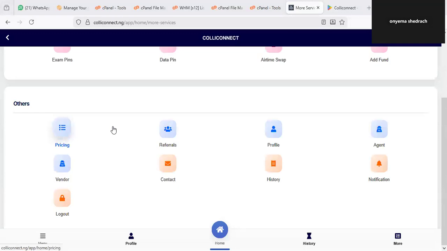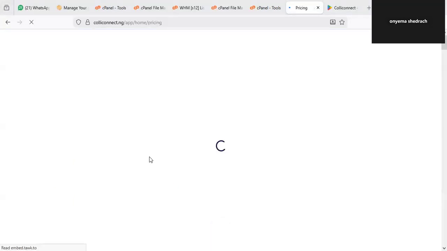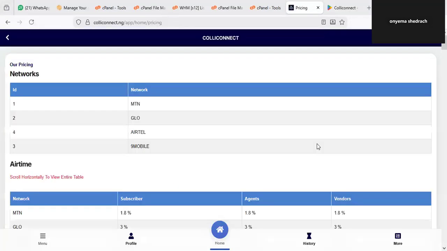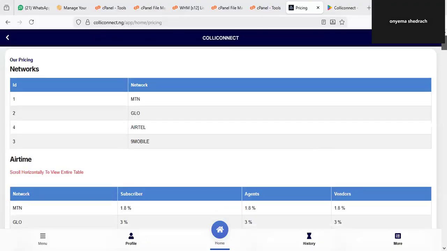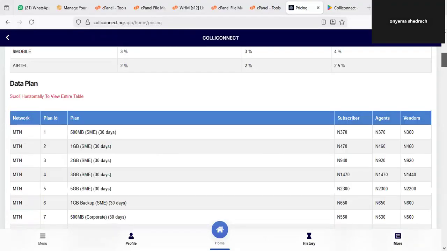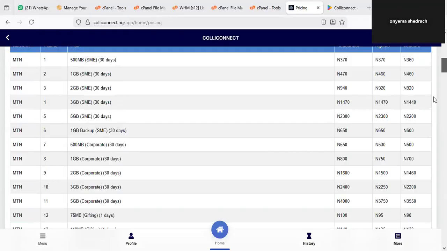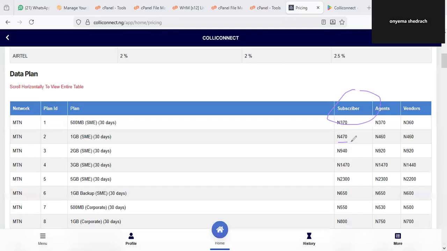Click on this pricing. Once you click on pricing, it will take you to the pricing section, which will show you every bit of the prices as regards all the various services. What it means here is that if you are a registered member already, you are regarded on the platform as a subscriber. So this is the rate you get those services. For agent, this is the rate you get. For vendor, this is the rate you get. So you have to actually understand this.